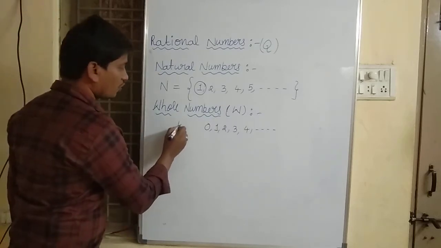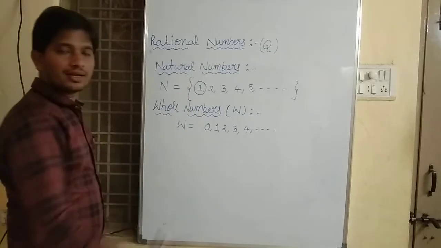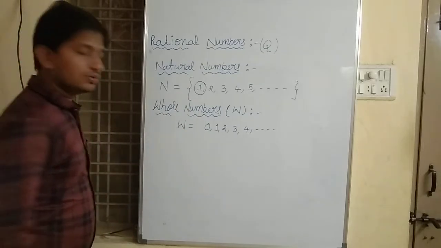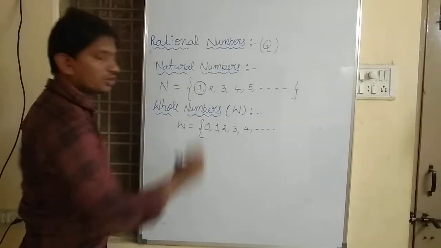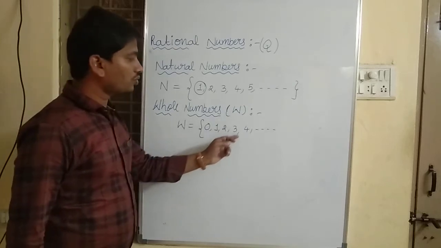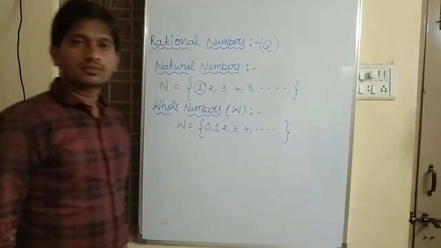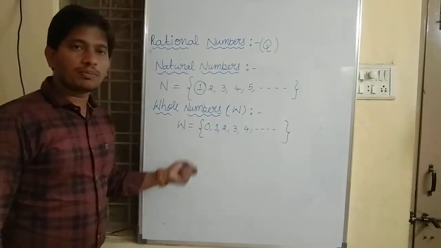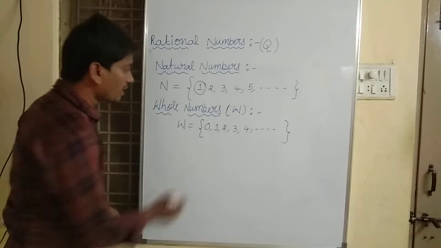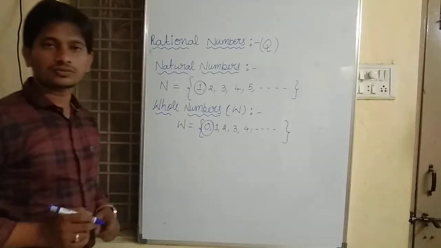This set of whole numbers is represented by the letter W. That is, W equals 0, 1, 2, 3, 4 and so on. And the smallest whole number is 0.